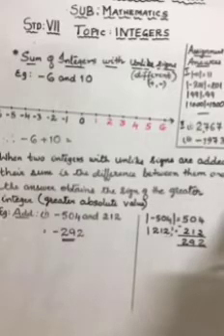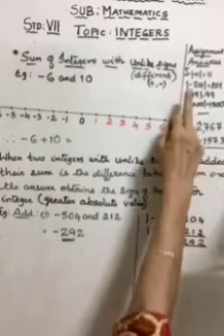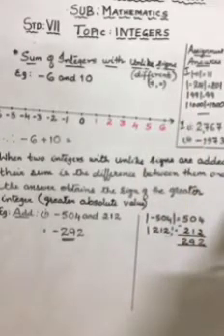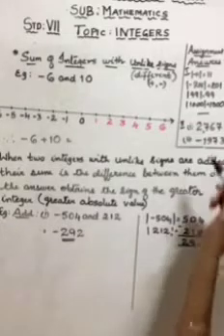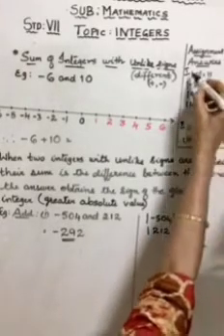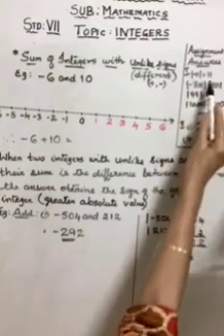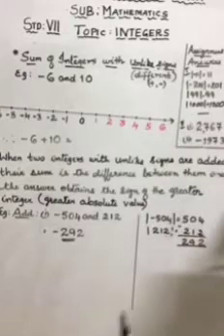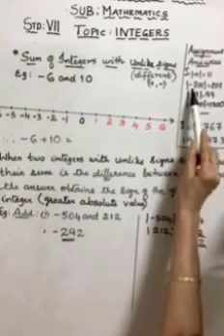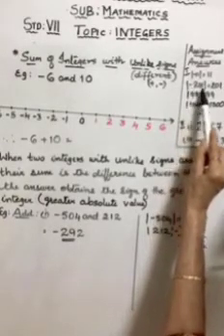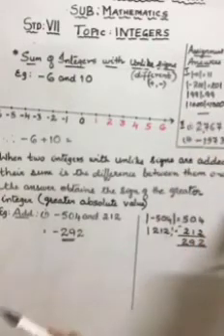If you all recall, the first main was absolute value of a few integers. Here, if you can recall, absolute value of negative 11 is 11. Absolute value of minus 201 is 201.